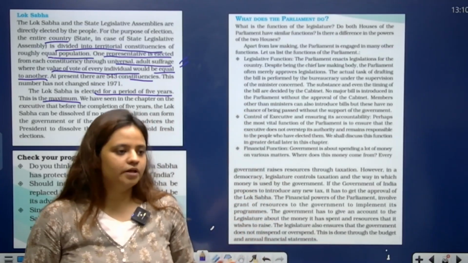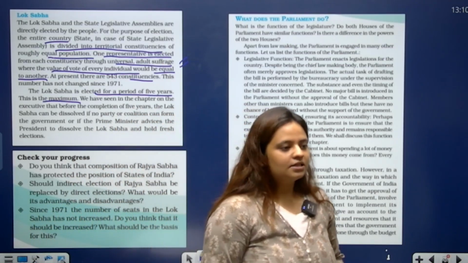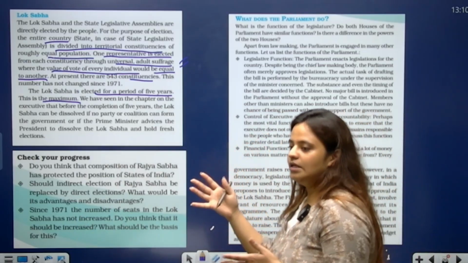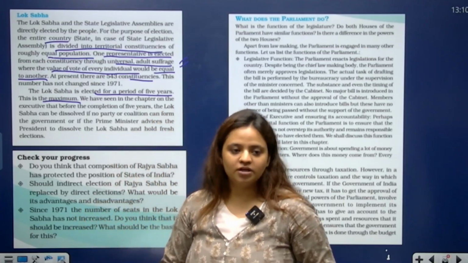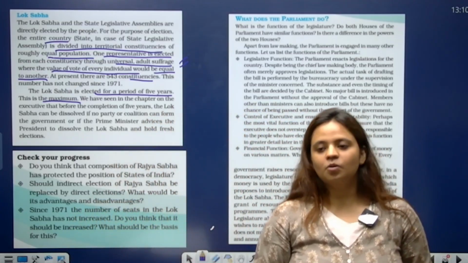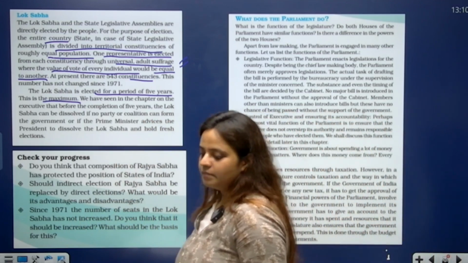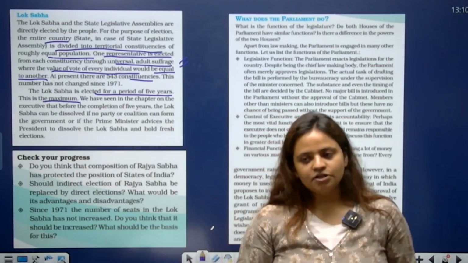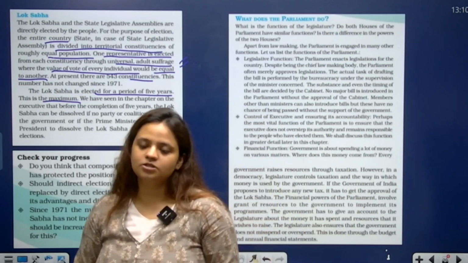The period could be terminated before the completion of 5 years, which means that, for example, if a party is not able to get the majority in the parliament, or the coalition government is not able to prove the majority, then the Lok Sabha can be dissolved. The other case could be if the Prime Minister requests the President to dissolve the Lok Sabha and to get new fresh elections of the Lok Sabha, then it can also be done.